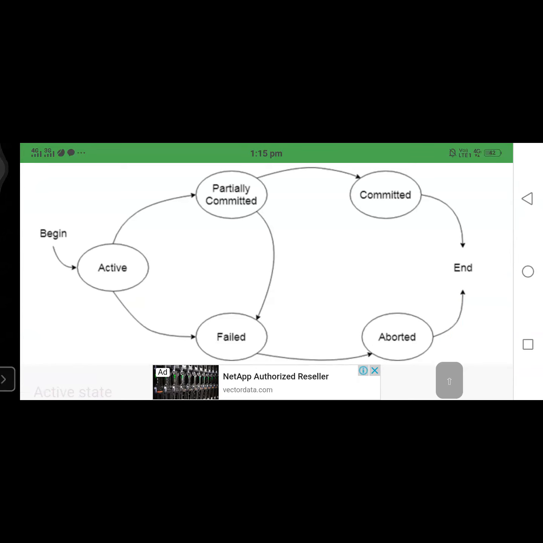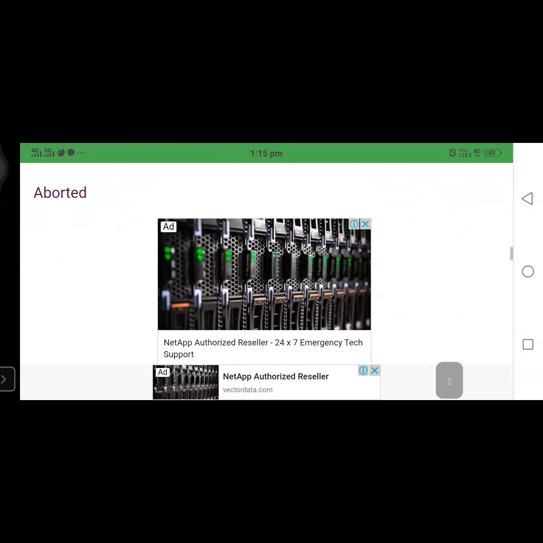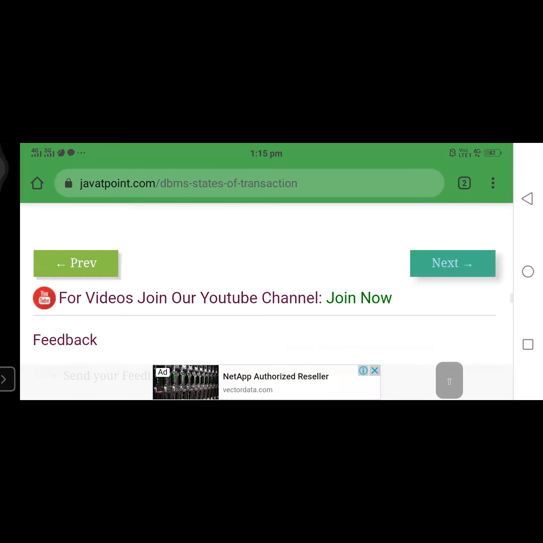First of all, it is in the active state, which means it starts its execution but is not completed to the disk. In the same way, in the partially completed state, some of the actions of the transaction are executed but not completed to the disk. If it is executed successfully, it is in the completed state; otherwise, if it has any type of problem, it is in the failure state. If that state is not recovered, it is in the aborted state. I hope all of the members are clear now. There is no difficulty in understanding this topic.